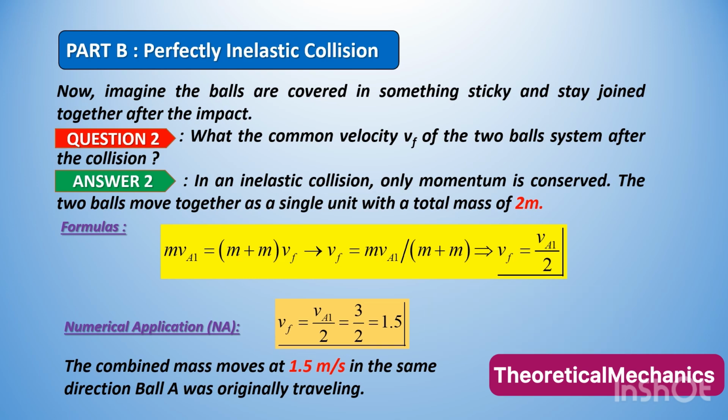Part B assumes that the two famous balls stick together after the collision and travel a certain distance together. You see, when we apply the law of conservation of momentum, we obtain a final speed half the initial speed, which will be 1.5 meters per second.